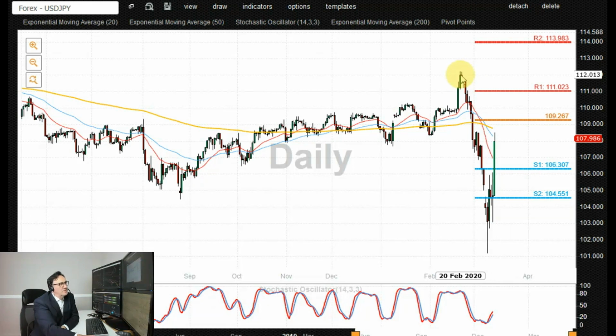from the 20th and 21st of February of this year. Alternatively, if we see a dip lower and an end of day close below 105, 104.55, that would negate the bullish outlook, potentially opening the way for a dip lower towards 103, 102, therefore Japanese yen strength and US dollar weakness.